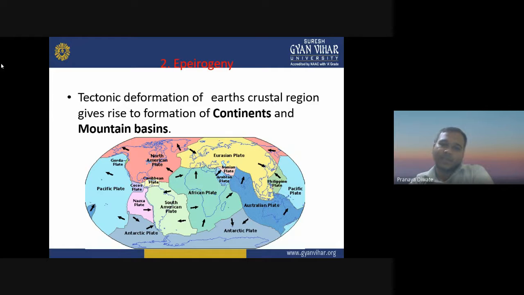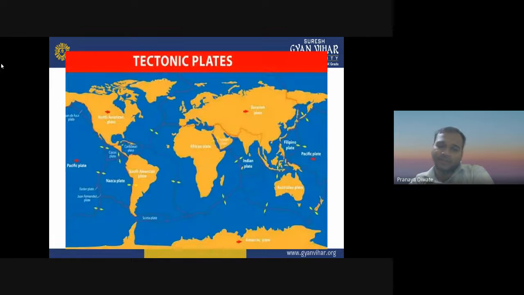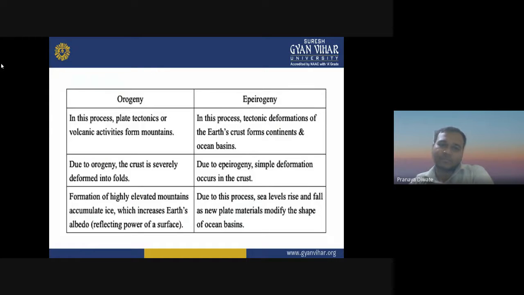Then we have epeirogeny. What is epeirogeny? The tectonic deformation of earth's crustal regions gives rise to the formation of continents and ocean basins. So this is how your tectonic plates are there in all the parts. Then you have orogeny and epeirogeny.